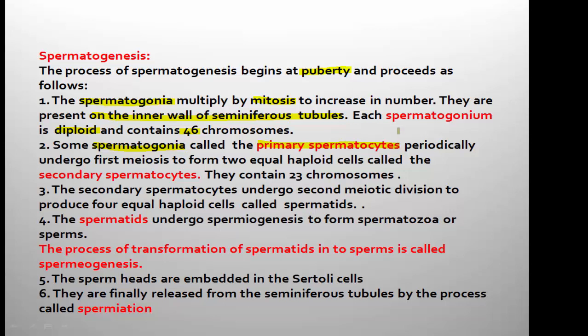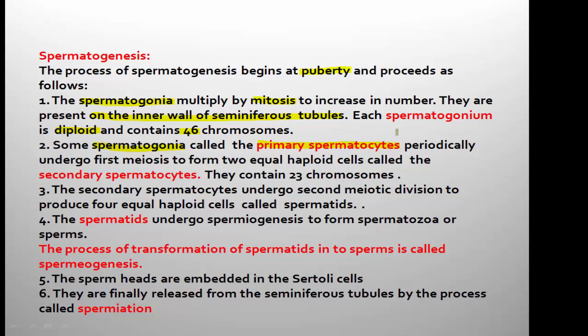After the multiplication of number through mitosis, whatever number of spermatogonia are produced, all of them do not enter into spermatogenesis at a time. Some of them will enter into spermatogenesis to produce the sperm, and they are called primary spermatocytes.